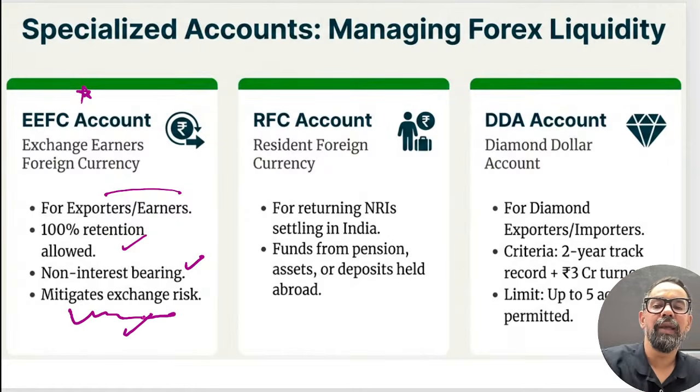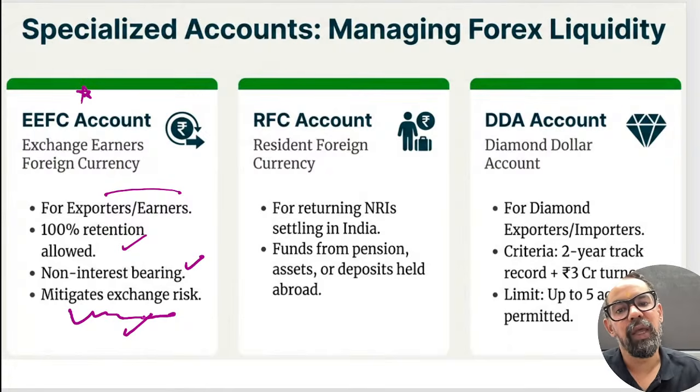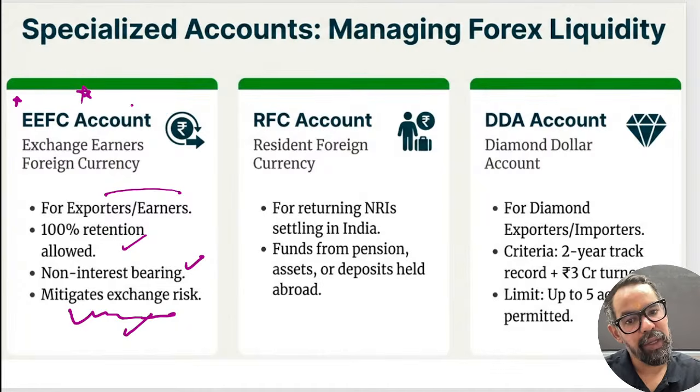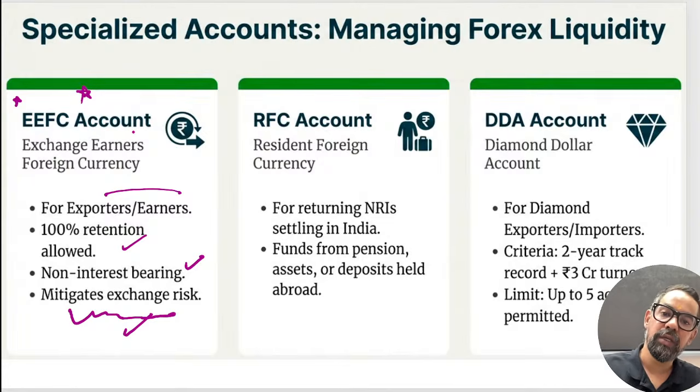This is kind of a replica of your DDA, but it is usually for exporters, those who are doing import and export or multiple exports. They can maintain this account with the bank so they can deal with the exchange risk, right? If there is any fluctuation in foreign currencies, that will not impact this particular one.